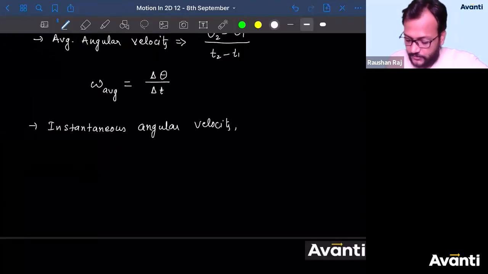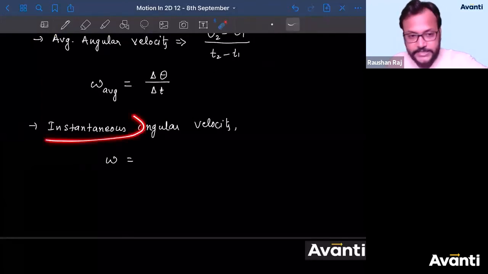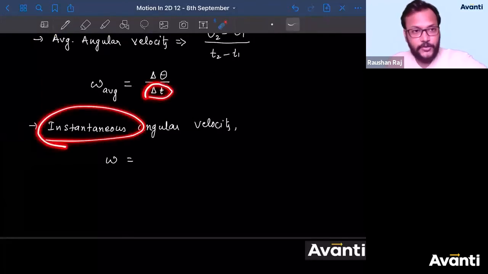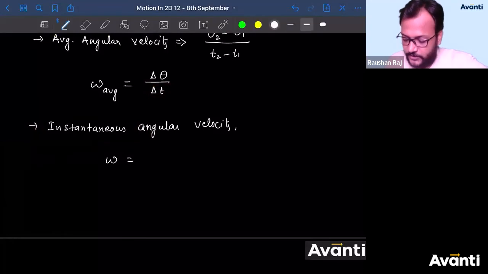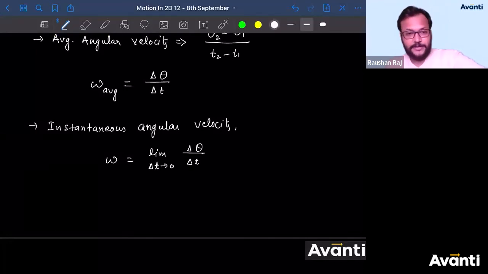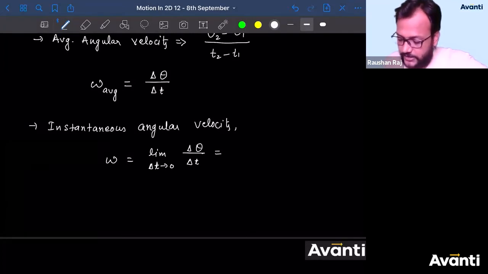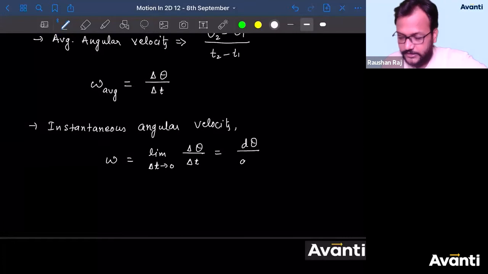So we will write omega is equal to, now I'm talking about instantaneous, so delta t will tend to 0. So we can write this as limit delta t tends to 0 of delta theta by delta t. And delta theta by delta t, where delta t tends to 0, is nothing but d theta divided by dt. All right, guys.